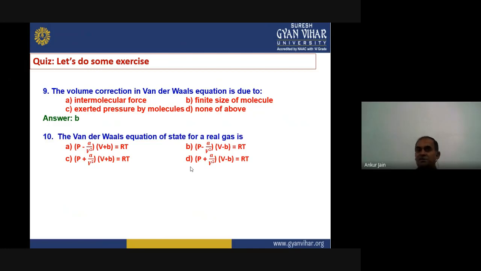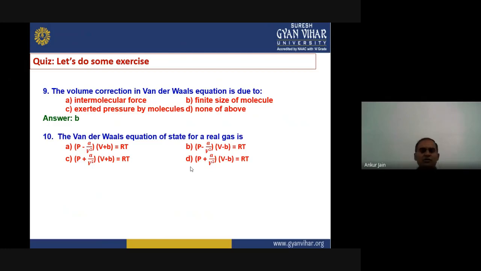more than the observed pressure, because the molecule striking the wall experiences an attractive force due to the other molecules. So the velocity and momentum will be less than the actual value, and that's why we have to add an additional term to the pressure value.